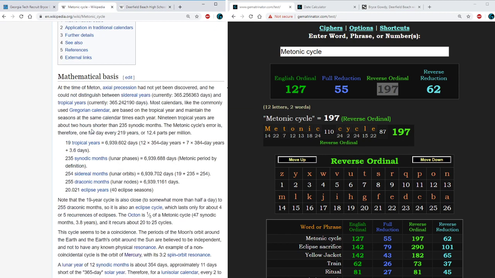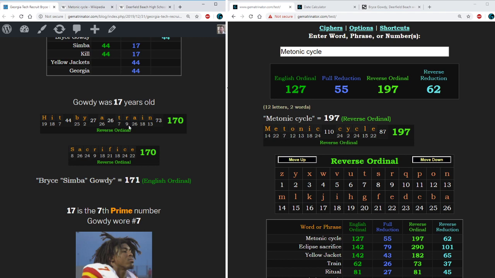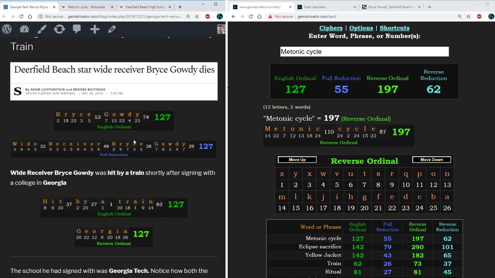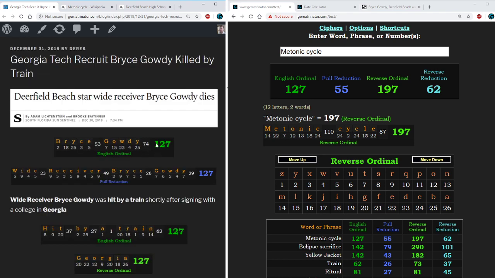The Metonic cycle is a period of 19 years. And consider how this event is coming to the forefront of the media on the final day of 2019. So I think that's definitely a part of this as well. Either way, people should be thinking twice about what really took this kid's life.